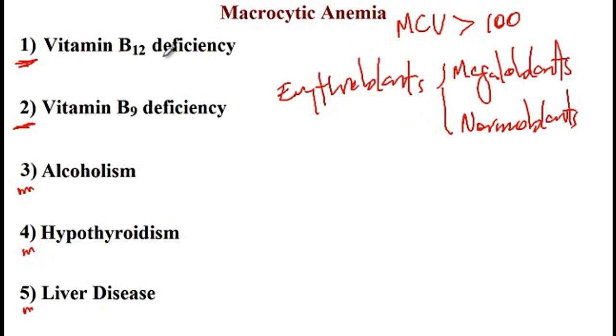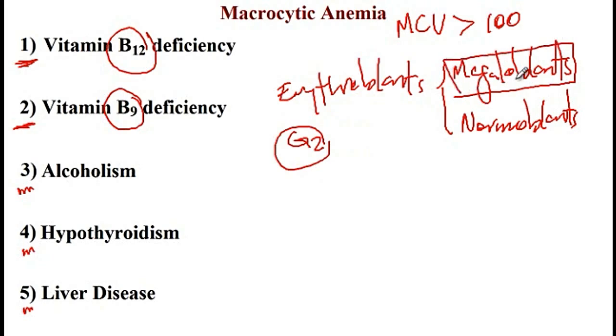So generally, deficiency of vitamin B12 or B9 will interfere with DNA synthesis, as a consequence of which these cells will be arrested in the G2 stage of the cell development, and thus they would continue to grow without mitosis. And thus these erythroblasts will increase in size and form megaloblasts, and once they're released into the circulation, they would have increased size and be macrocytic.